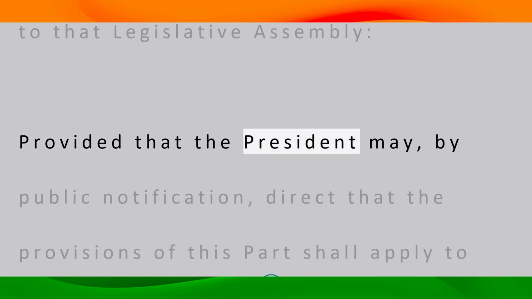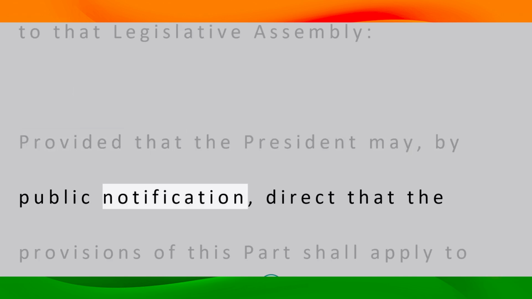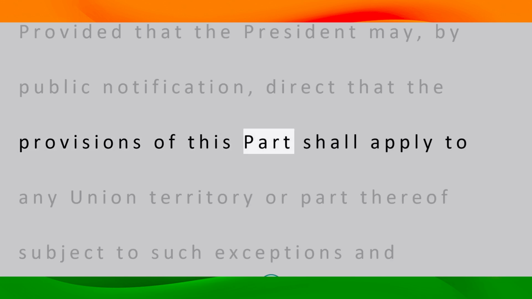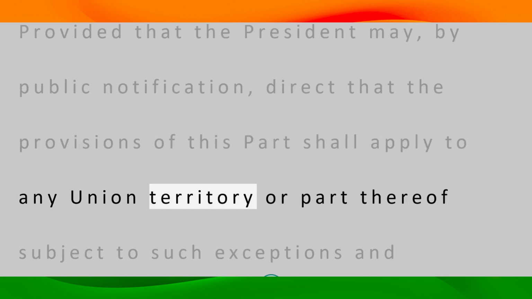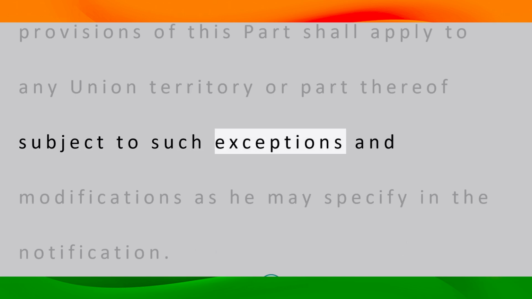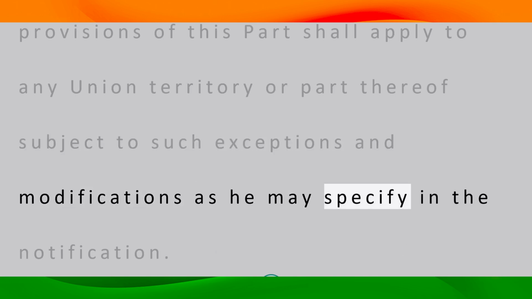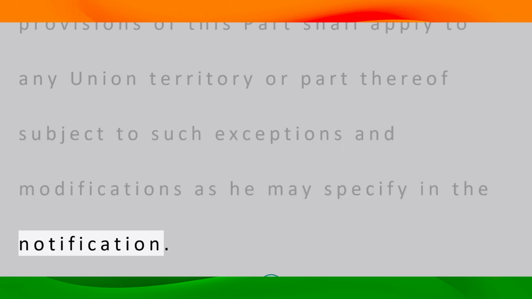Provided that the President may, by public notification, direct that the provisions of this part shall apply to any union territory or part thereof subject to such exceptions and modifications as he may specify in the notification.